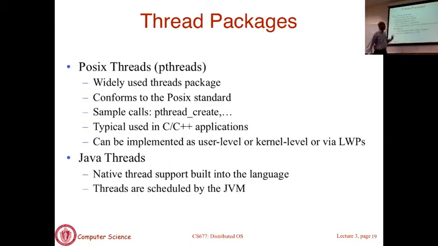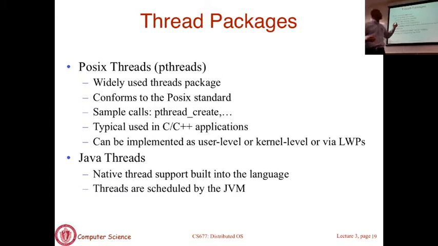There are many things that the kernel would do for you, which I'm going to skip the details of here. I just want to mention 2 threading packages and then we'll move on. The 2 that you probably encounter the most are POSIX threads, or what are called Pthreads. These are threads used in either C or C++. Threading support is not built into either the C or C++ languages. You have to use a threads library.